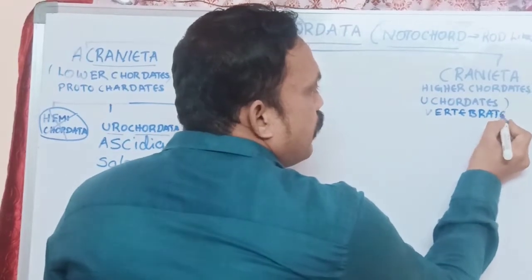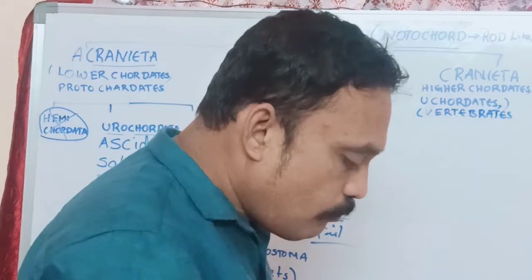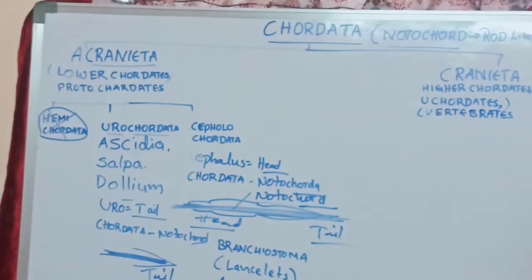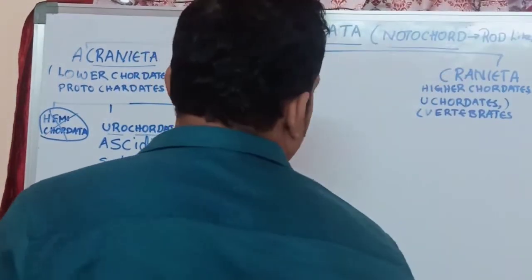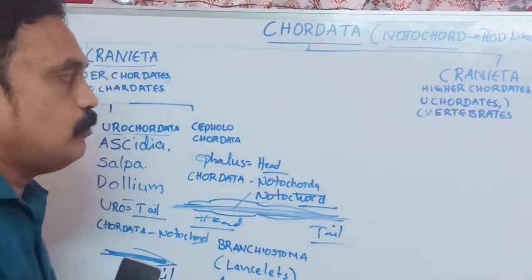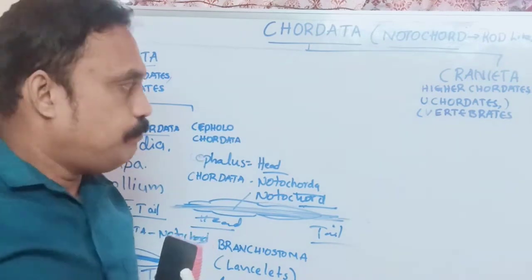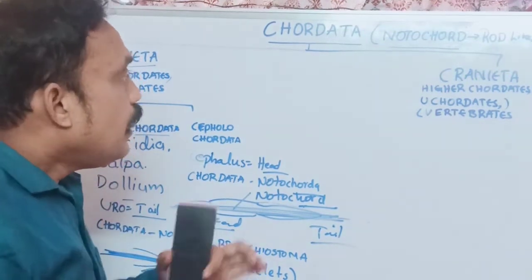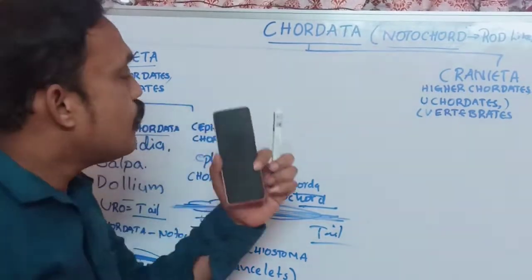Generally we know very well what the meaning of vertebrates is. Vertebrata means particularly which is having a spinal cord, that means a vertebral column. Here, what is the major difference between Acraniata and Vertebrata?